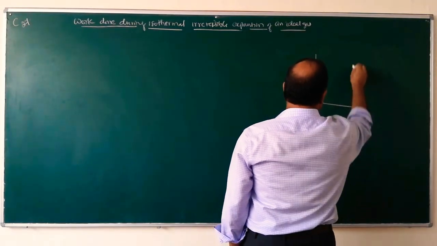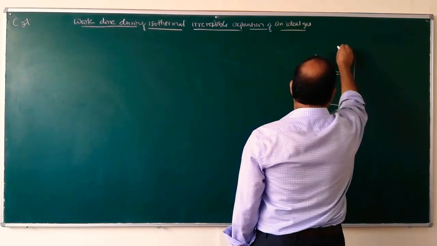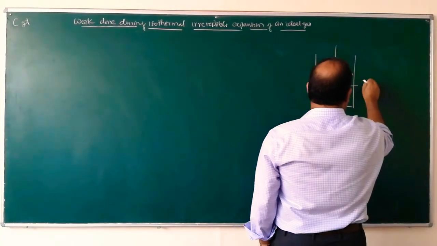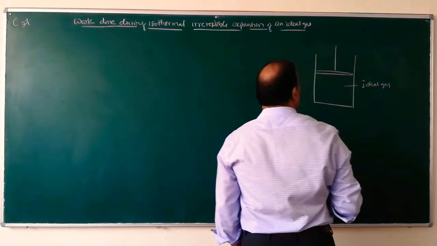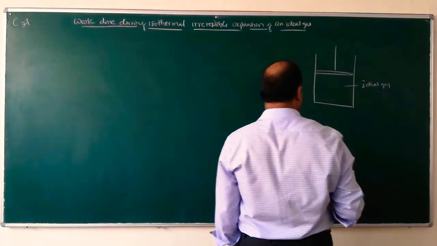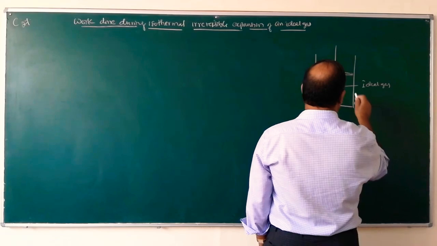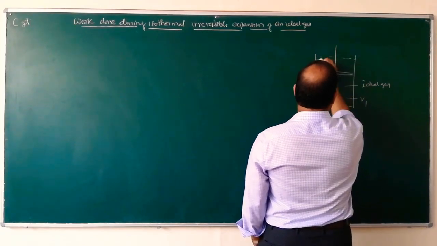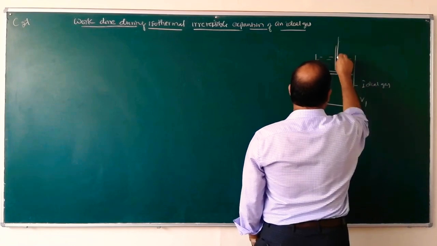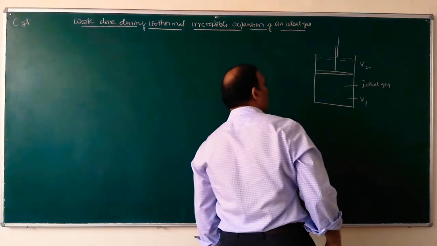Suppose here is a gas, here it is an ideal gas, and suppose it expands from volume V1. So this is volume V1. If it expands to volume V2, so this is V2.